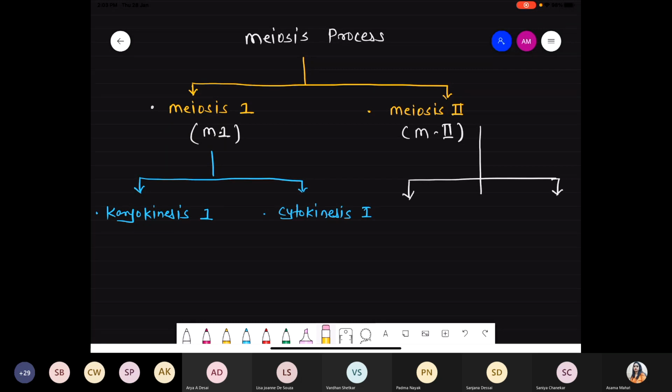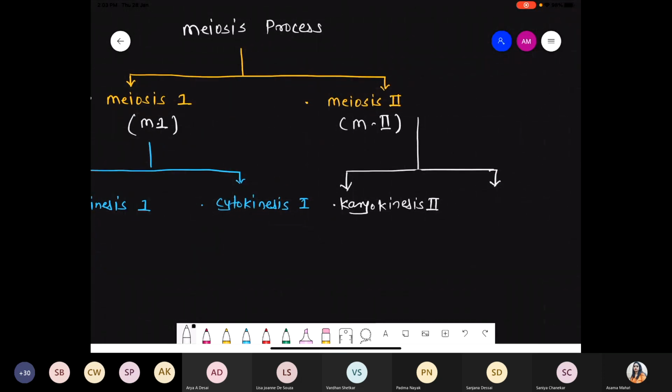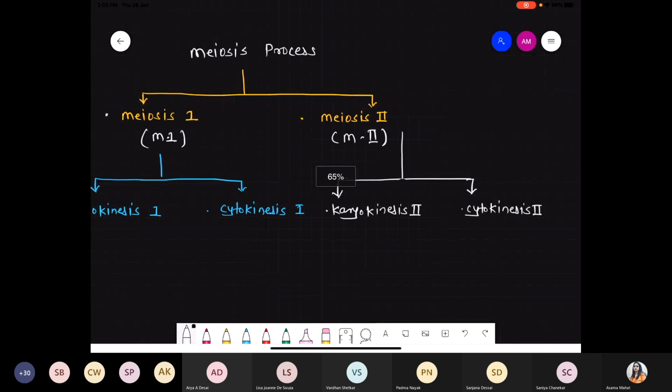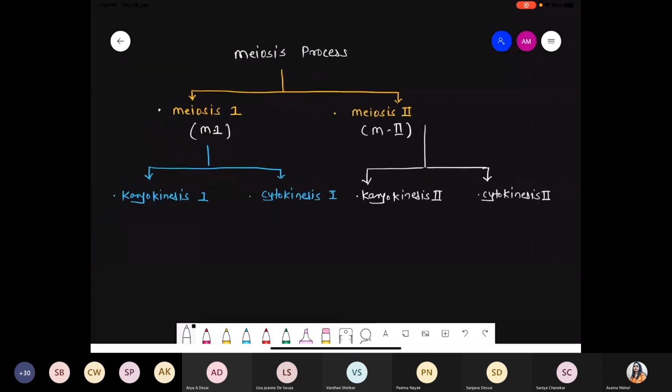Similarly, whenever we are talking about meiosis 2 also, they are having two types, like karyokinesis followed by cytokinesis, but it's part of meiosis 2. So that's why we are talking about karyokinesis 2 followed by cytokinesis 2.